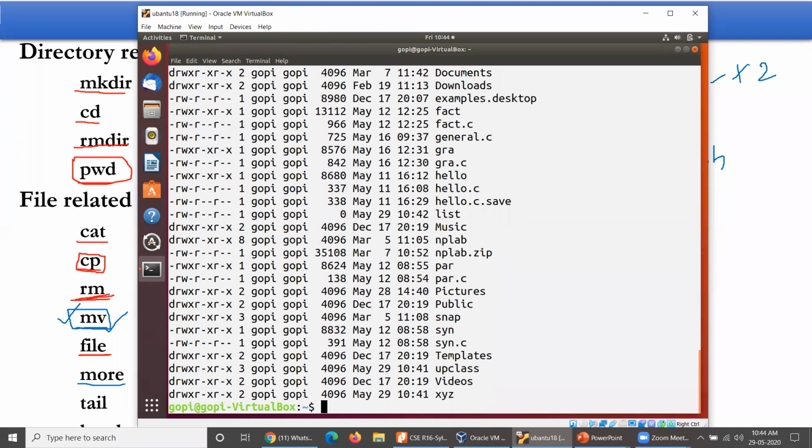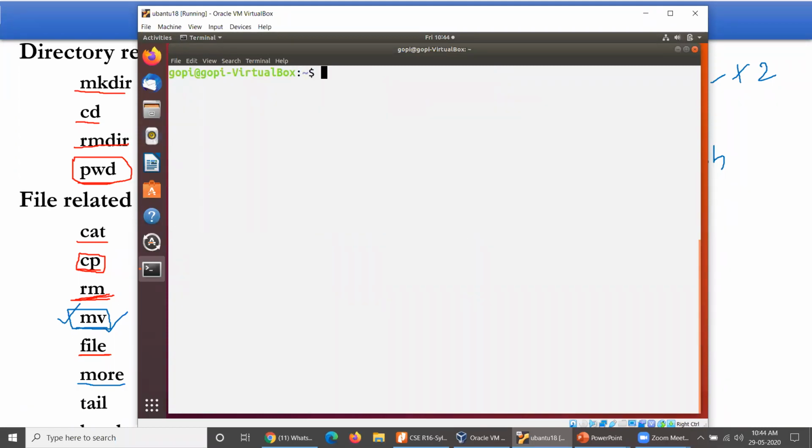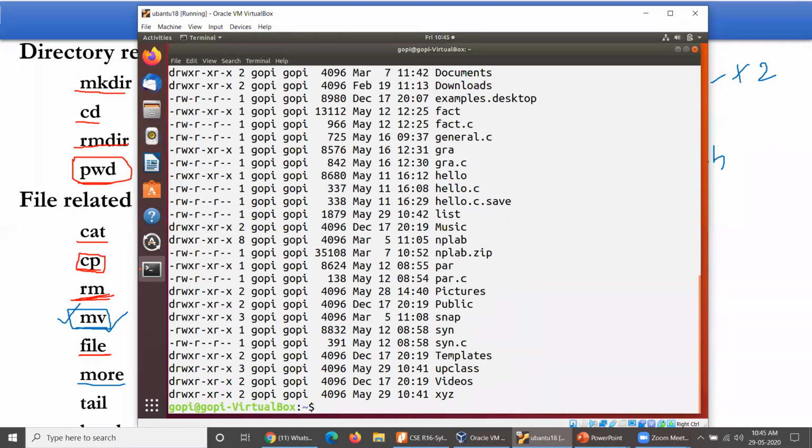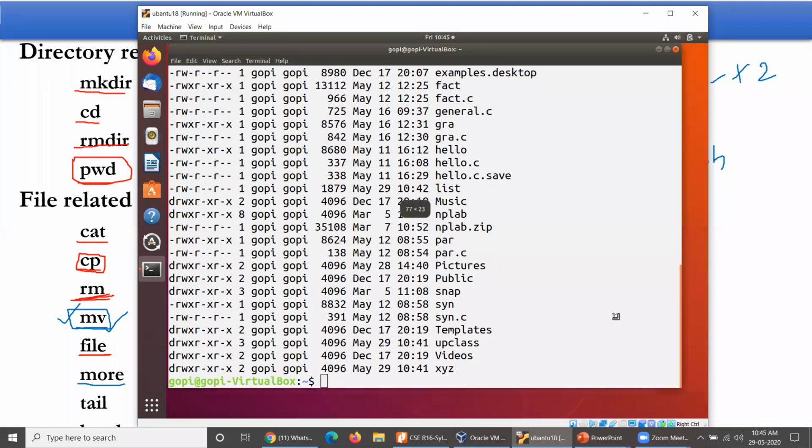So if you want to display a particular file in such a way, more can be used. More can also be used with ls. There is no problem at all. ls -l, followed by the pipe symbol and more. If you operate that, yes, it is also displayed page by page. So something like this. There is one interview question for this one. How could you display this? It is not page by page, it is screen by screen.